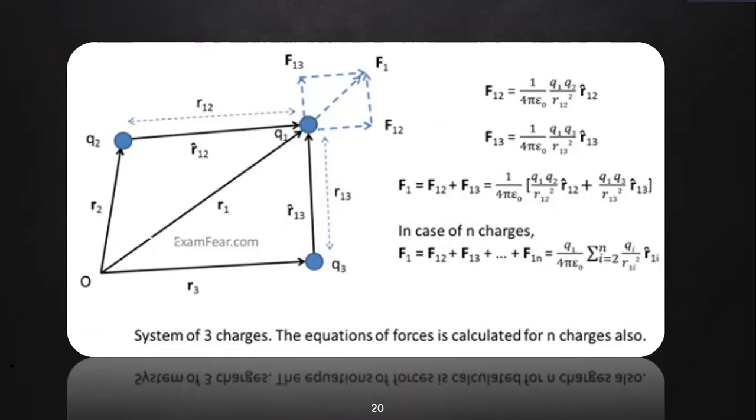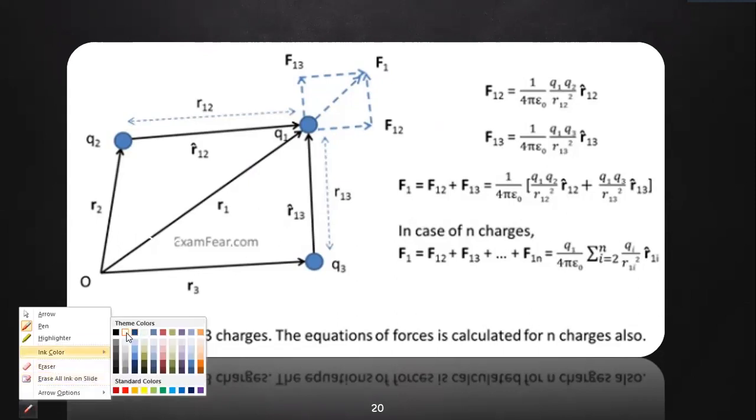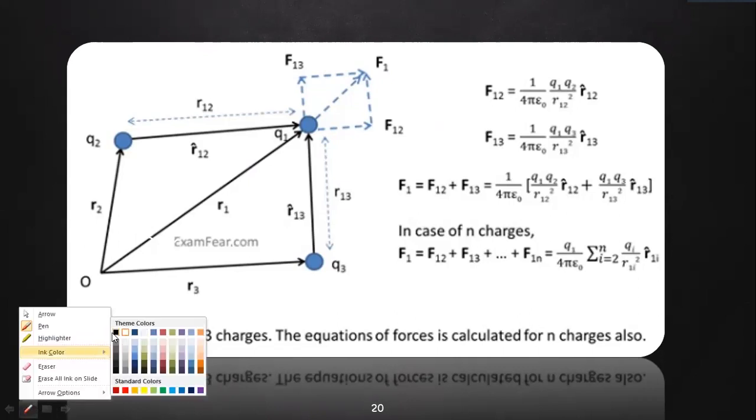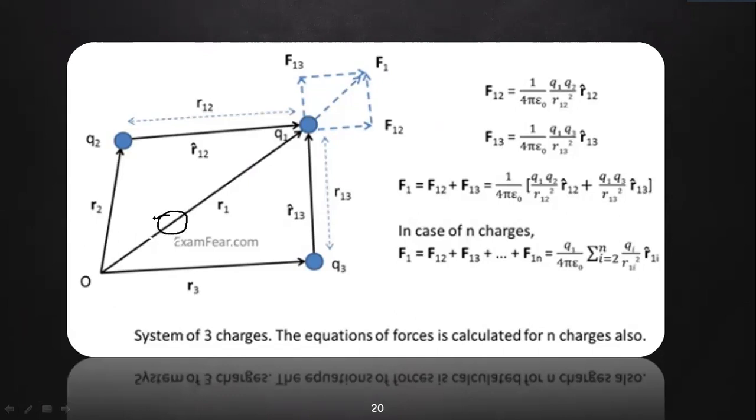If I have to consider another charge, say Q4 here, what happens? There is going to be another force acting on the charge Q1. So one more force, F14, will also come into existence.